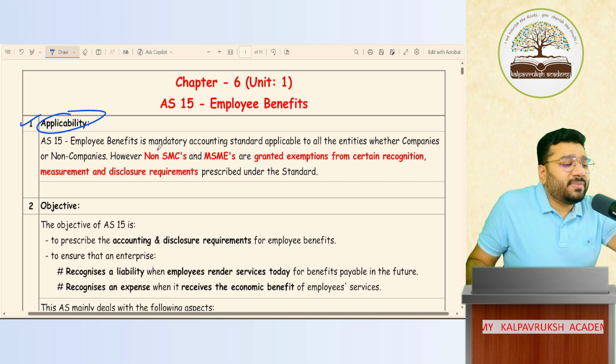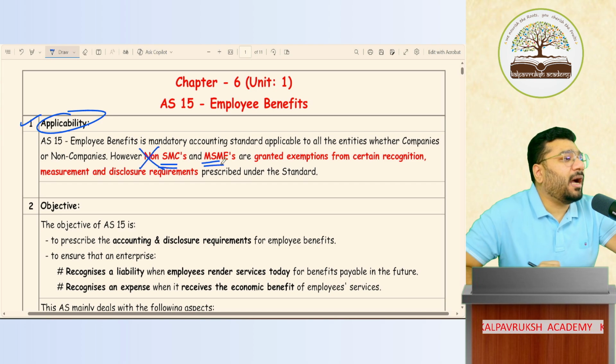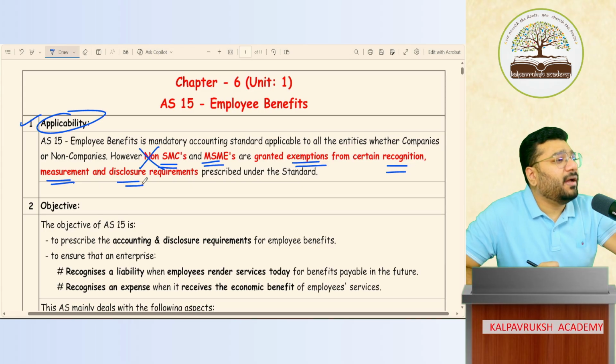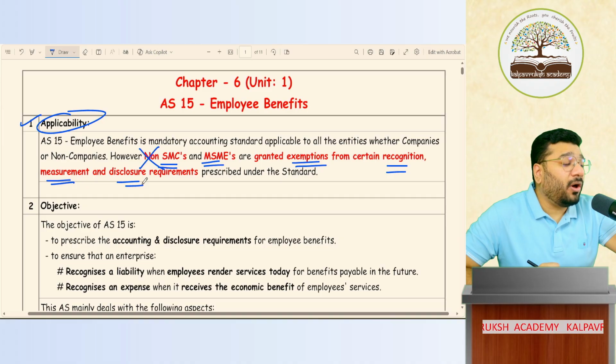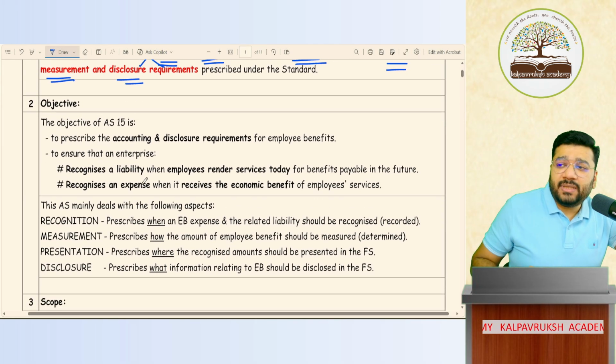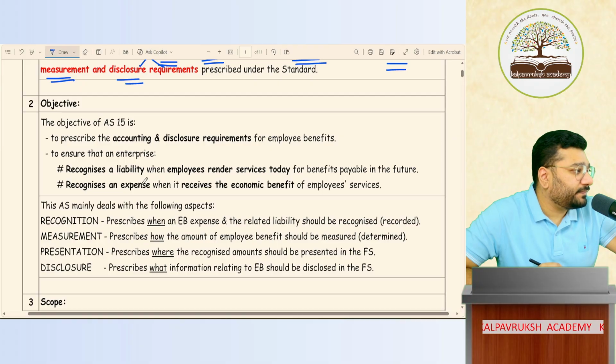However, SMCs and MSMEs are granted exemption. Where are they granted exemption? Somewhere in the recognition criteria, measurement criteria, and disclosure criteria. Under these criteria, these small organizations are granted exemptions. Okay? What is the objective of Accounting Standard 15?